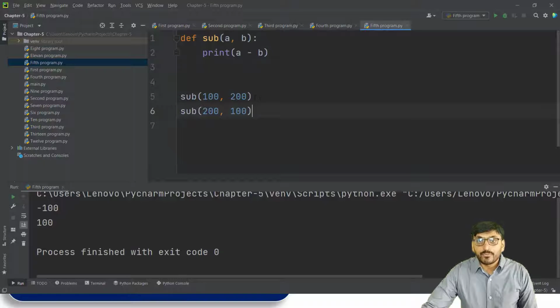At the first function call, a is equal to 100 and b is equal to 200, so 100 minus 200 gives minus 100. In the second function call, a is equal to 200 and b is equal to 100, so we get 200 minus 100, that is 100. So this is about positional argument.